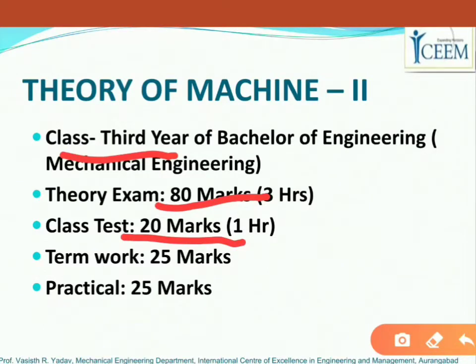So the total is 100 marks, of which the theory is conducted by the university, and for passing you have to gain a minimum of 28 marks. The 20 marks class test will be conducted at the college level, out of which the passing marks are 12. So the total passing marks out of 100 is 12 plus 28, that is 40, right?